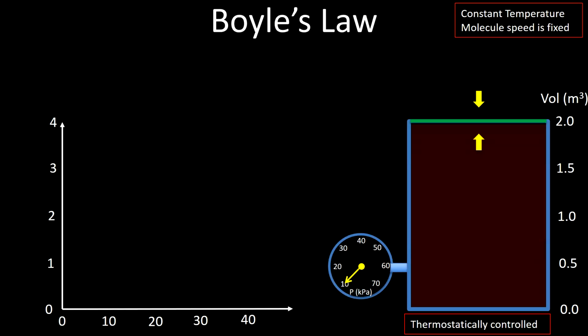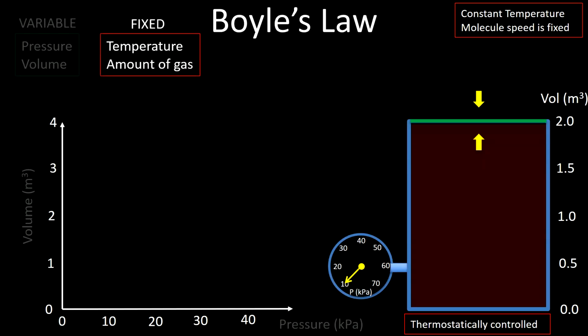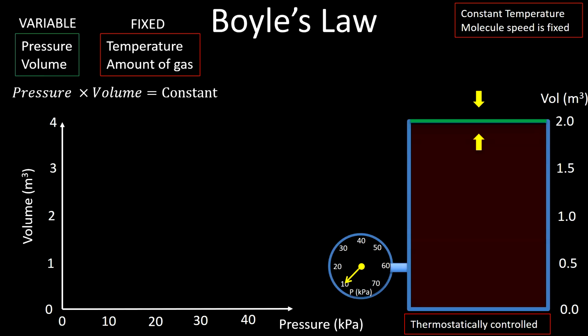I'm going to assume you've watched the gas law equation video here, so I'm not going to go over in detail the shape of the graphs and things like that. If you want to look at that, go and look at the other video. But just to remind you that in Boyle's Law, pressure and volume of the gas can vary and the temperature and the amount of gas are fixed. And that gives us this equation, and that gives us this relationship.